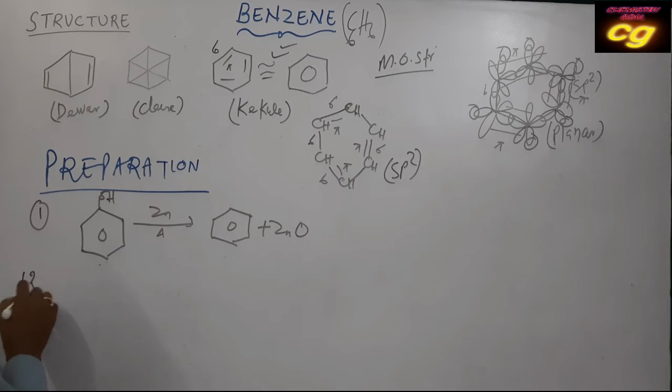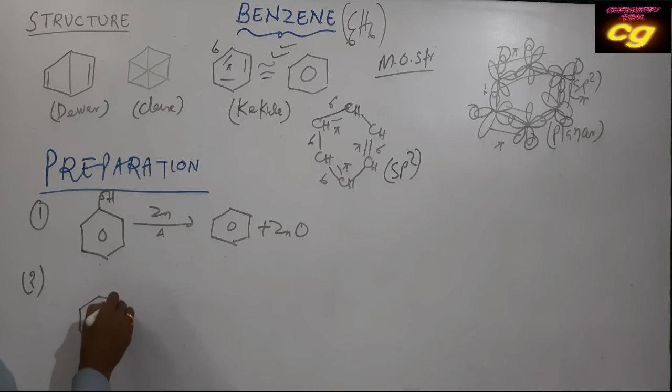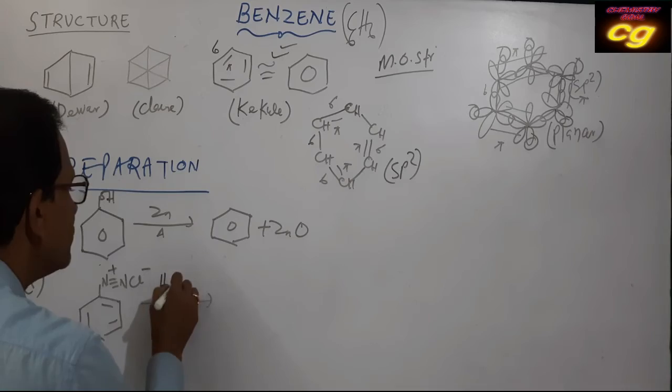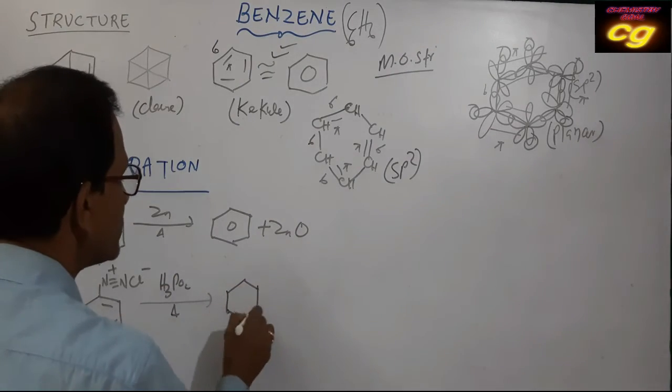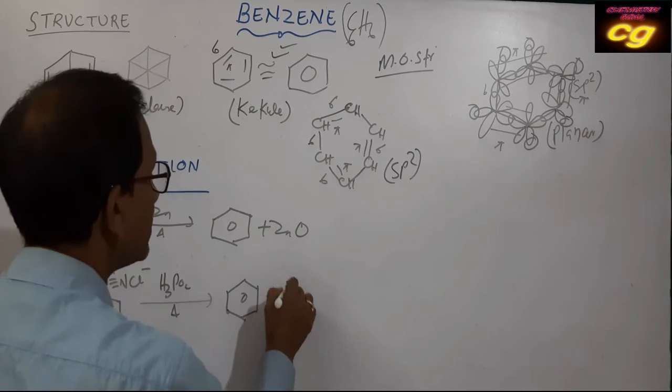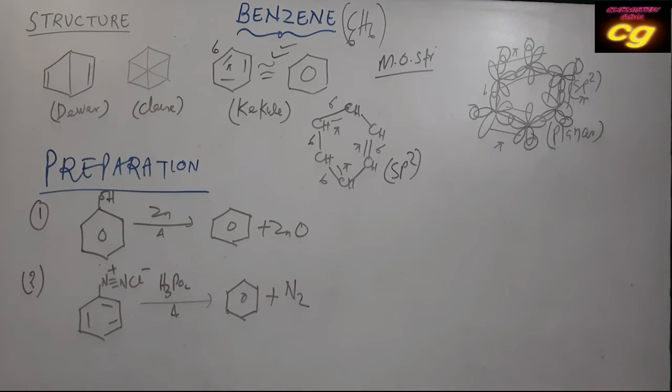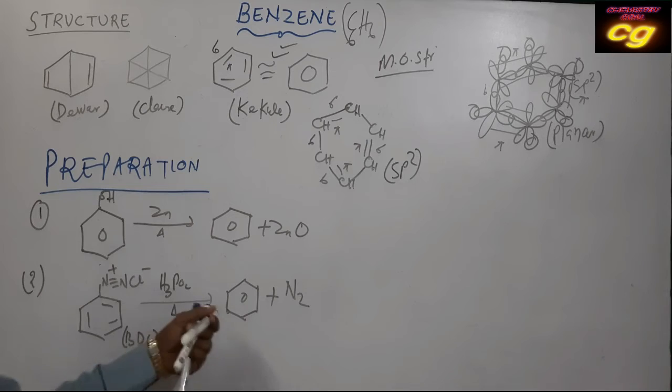The second method: it can be prepared from BDC, benzene diazonium chloride, N triple bond N plus, Cl minus. From BDC, with H3PO2 on heating, we produce benzene and nitrogen. So this is also an important method of preparation from benzene diazonium chloride.